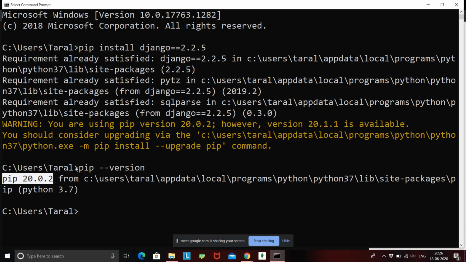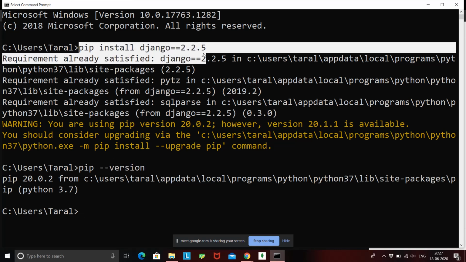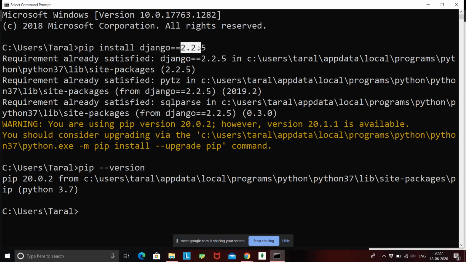So first check if pip is present inside your system, and if it is not, you need to install Python again. Once pip is installed, run pip install Django equals equals 2.2.5, and just note 2.2.5 is the version of Django. You can download any version, but for this course we'll be using 2.2.5.